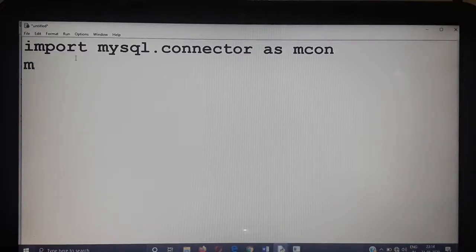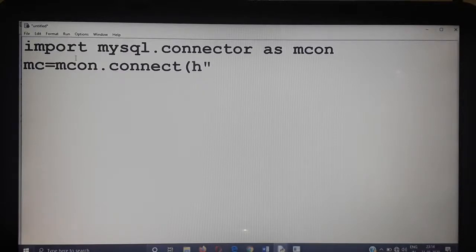So, c equal to mycon.connect, and how many arguments for connect? It is four arguments. One is host, second is username, third is password, and fourth is database name.